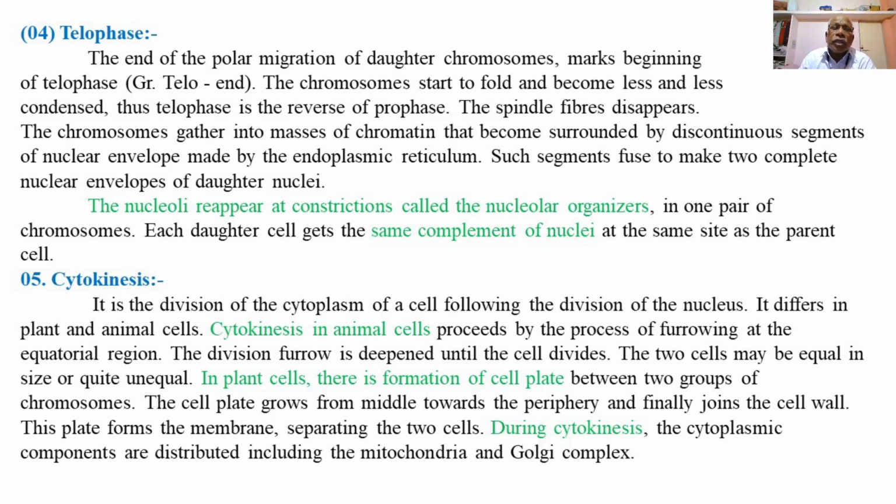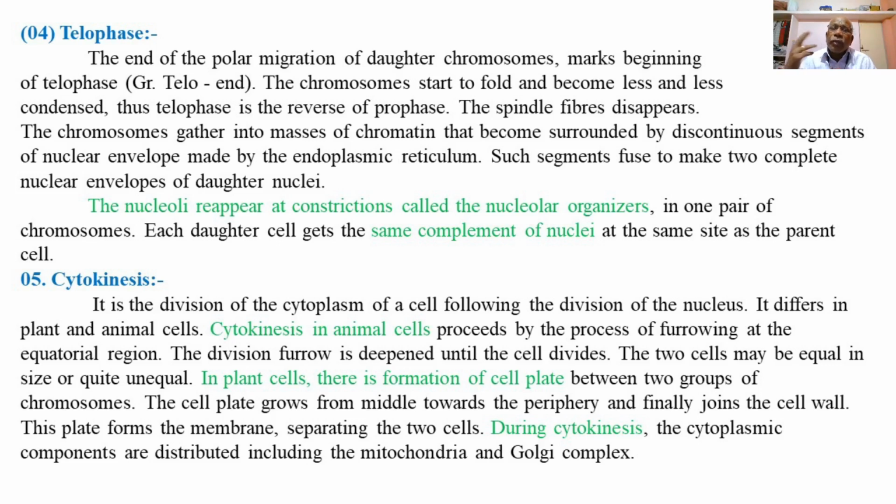The division furrow is deepened inward until the cell divides.